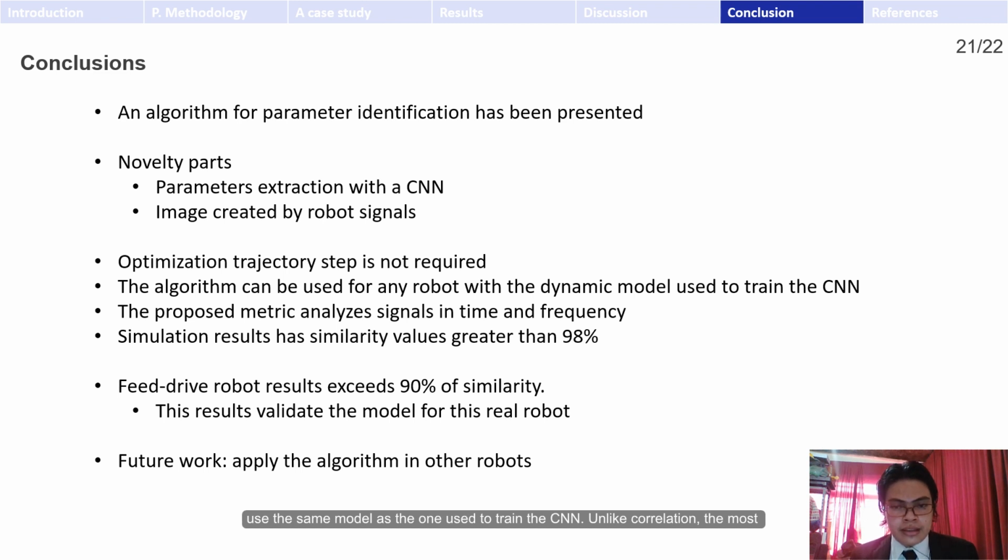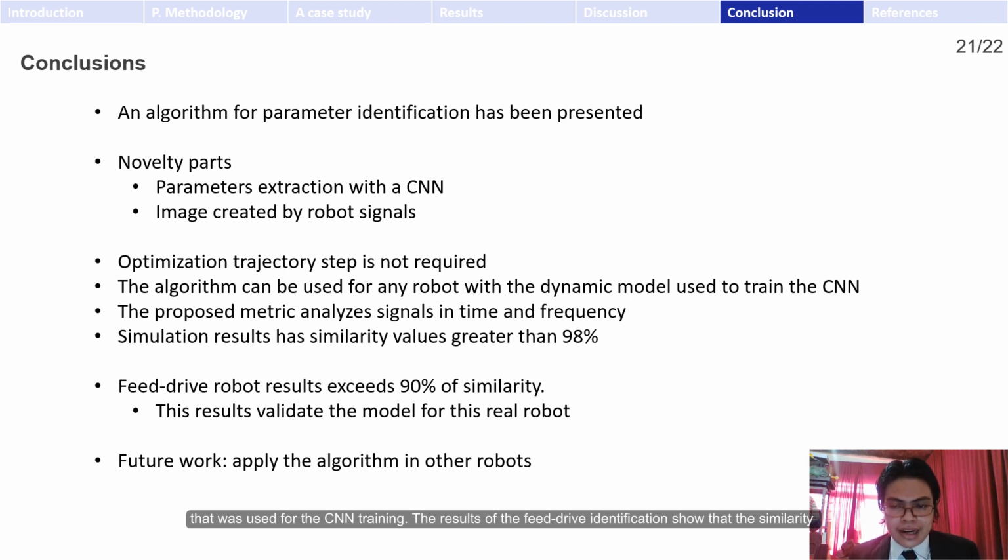Unlike correlation, the most used metric in parameter identification papers, the proposed metric analyzes the information in time and frequency. These characteristics make it ideal for comparing similarities of electronic signals such as the torque measurements. The simulation results show that the algorithm achieved a similarity greater than 90% because the simulation model was the same that was used for the CNN training.